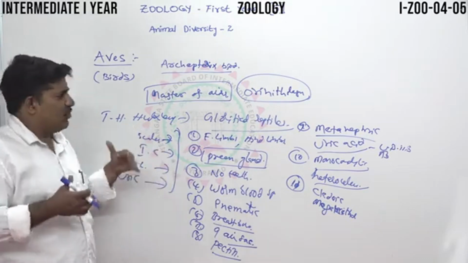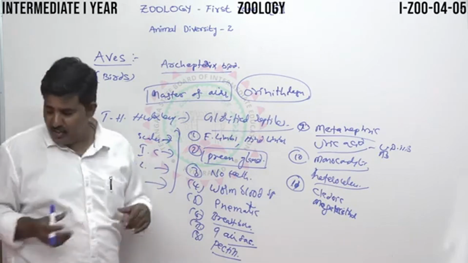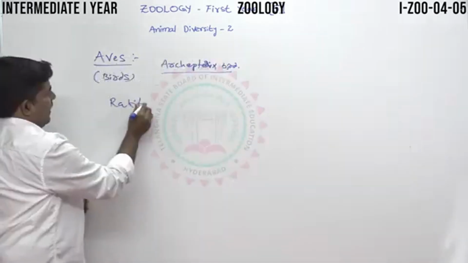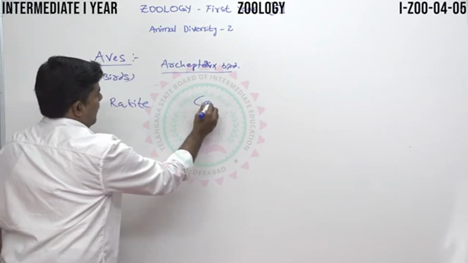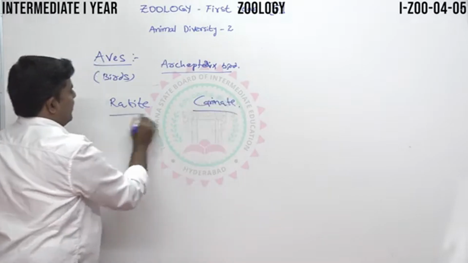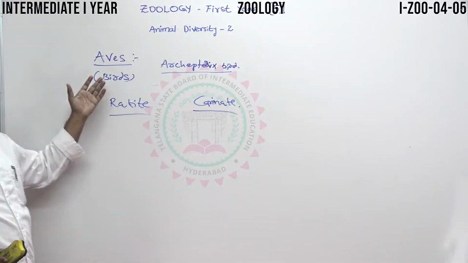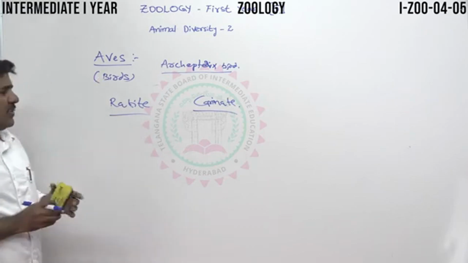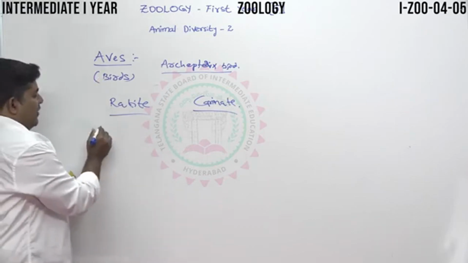In this classification, there are two subclasses of the Aves: Ratite and Carinate. So we can see the ratite. This is called non-flying birds.